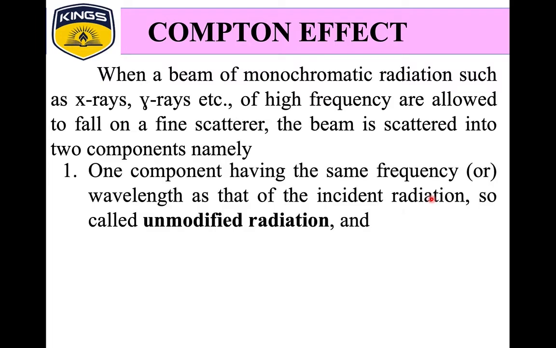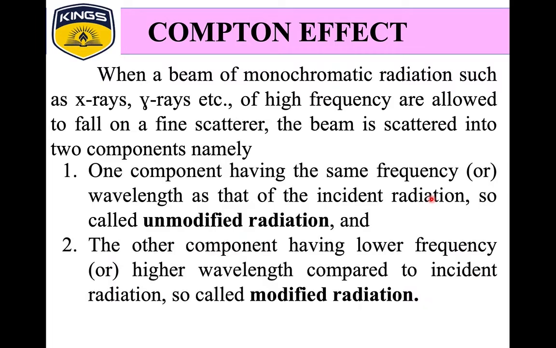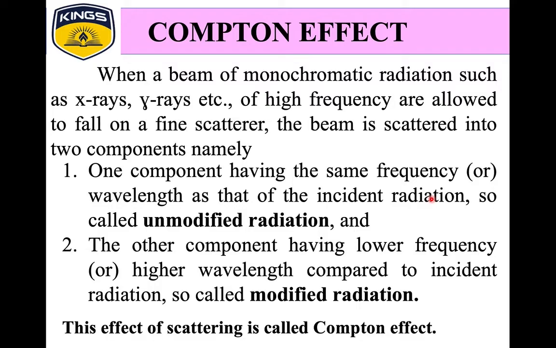Now, Compton effect. When a beam of monochromatic radiation, such as X-ray, gamma ray, or beta ray, of high frequency is allowed to fall on a fine scatterer, the beam is scattered into two components.